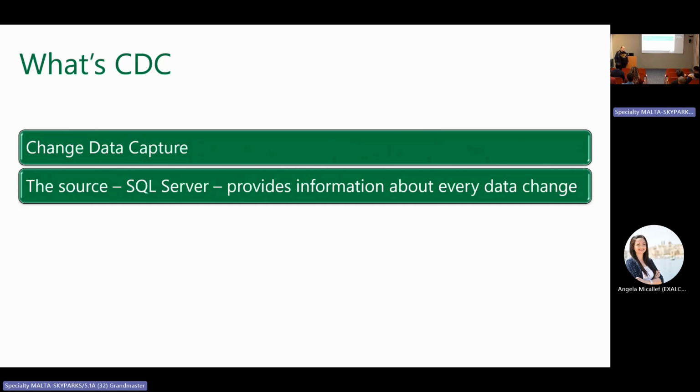Does this capability affect the database performance? No. This capability doesn't affect the database performance. Why? It's a long DBA explanation related to transaction logs and so on. But no, it doesn't affect the database performance.